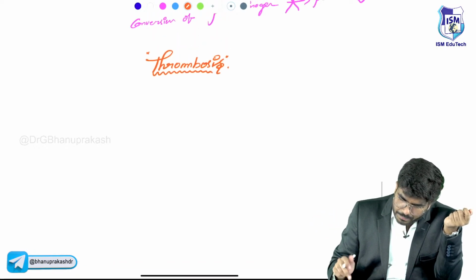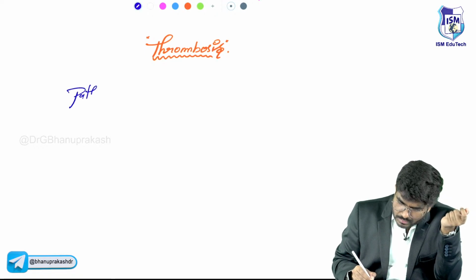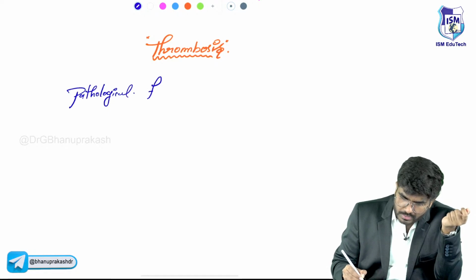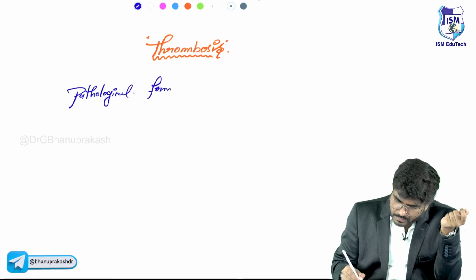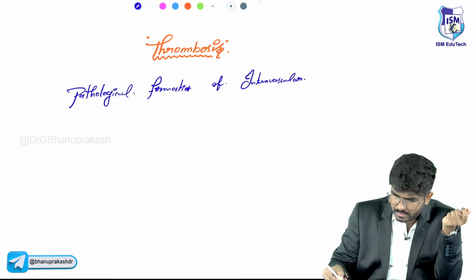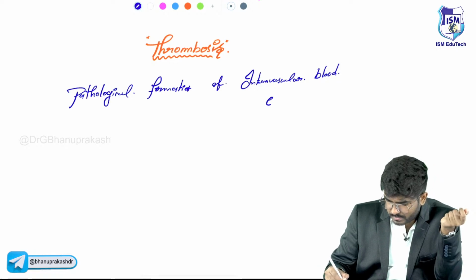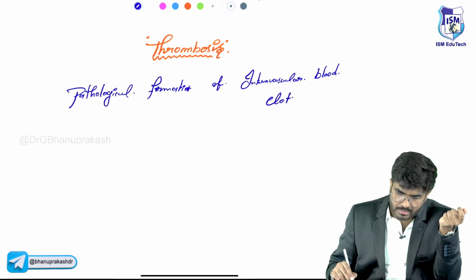So thrombosis is not physiological, it's a pathological formation of intravascular blood clot.